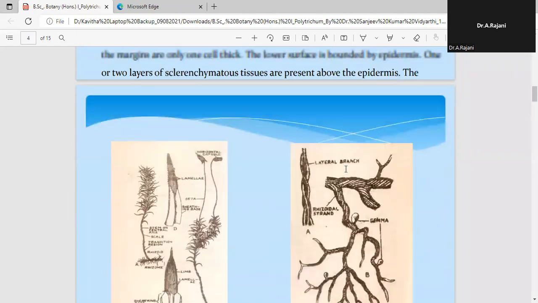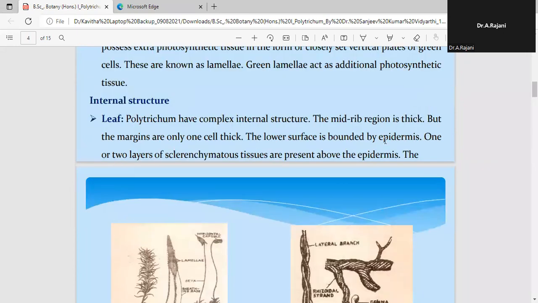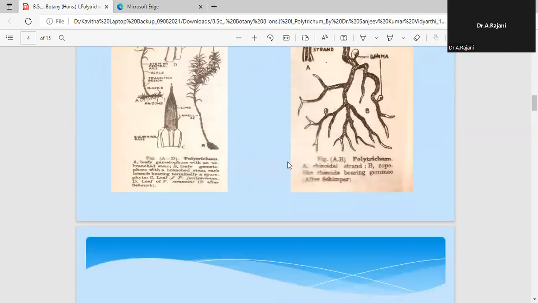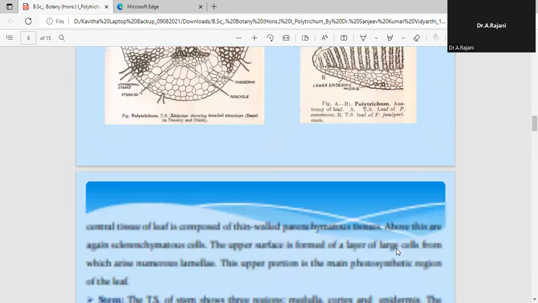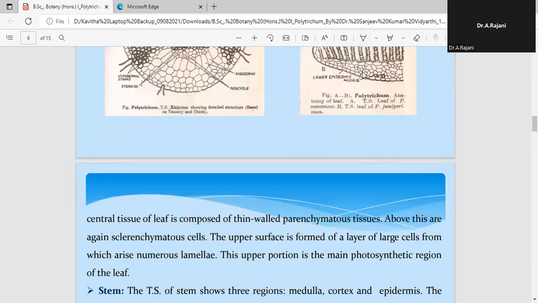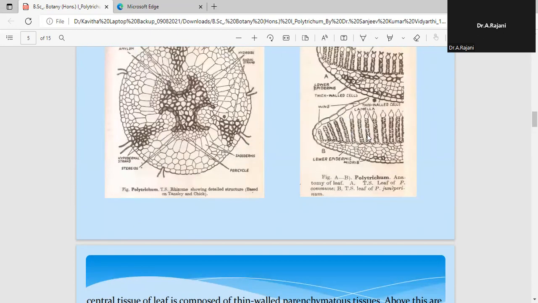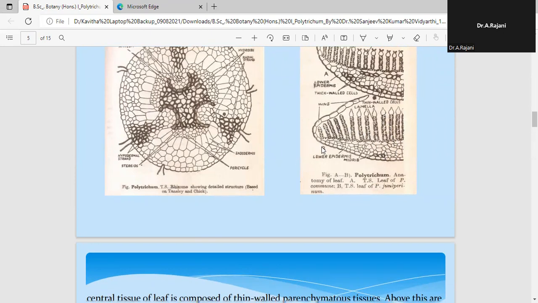The epidermal layer is only one cell thick, bounded by the epidermis on the lower surface. Above this epidermis, you can see the presence of sclerenchymatous tissue. And above this sclerenchymatous tissue, you can see these are the lamellae. We call them photosynthetic lamellae. The cells are vertically arranged, and these cells possess chloroplasts. Hence, we call them the lamellae performing photosynthesis.